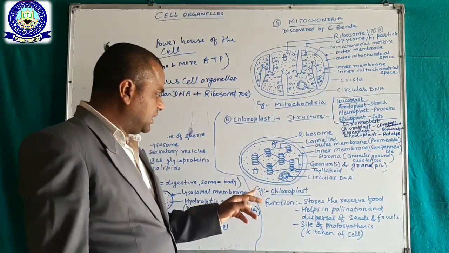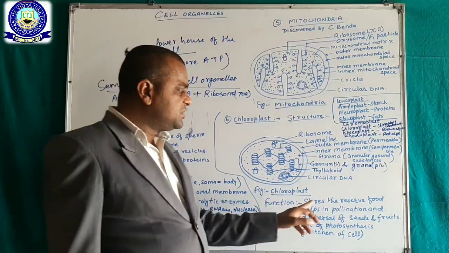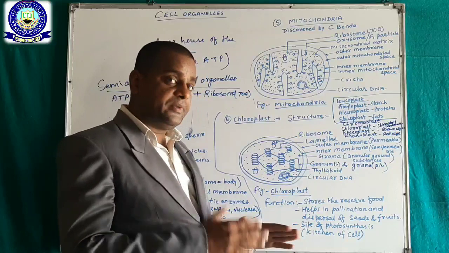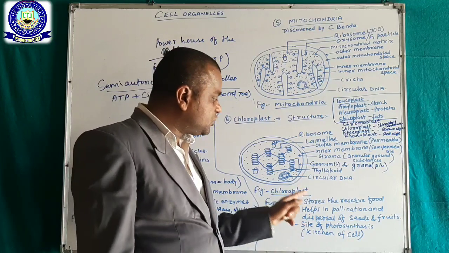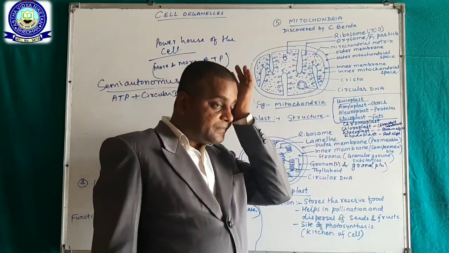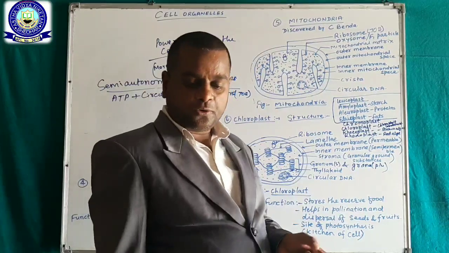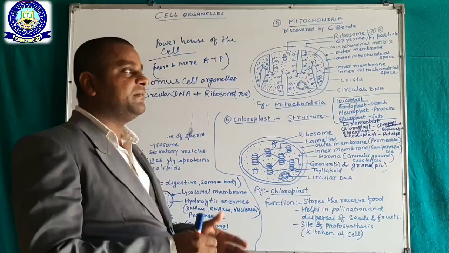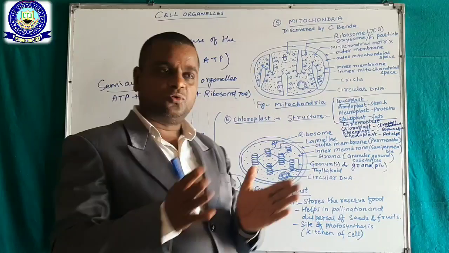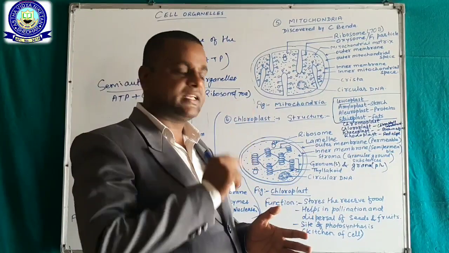Okay. Now, the functions of chloroplast. There are so many functions, I will describe them one by one. First, it stores reserve food, which means chloroplast during photosynthesis forms glucose, and that is stored in the form of starch.